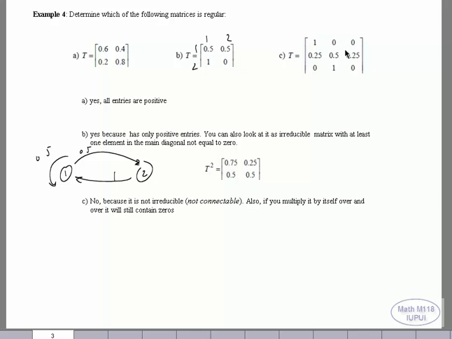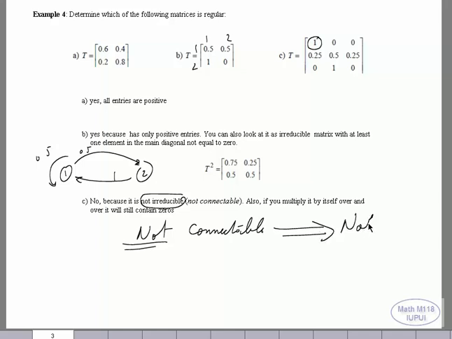The third example here, notice where the 1 is. The 1 is in the diagonal. So it is not connectable. If it's not connectable, which means not irreducible, you don't have to continue. Just like the example I gave you, you're not an American citizen, you don't have to worry about the rule of age or if you registered or not. Not connectable, automatically not regular.